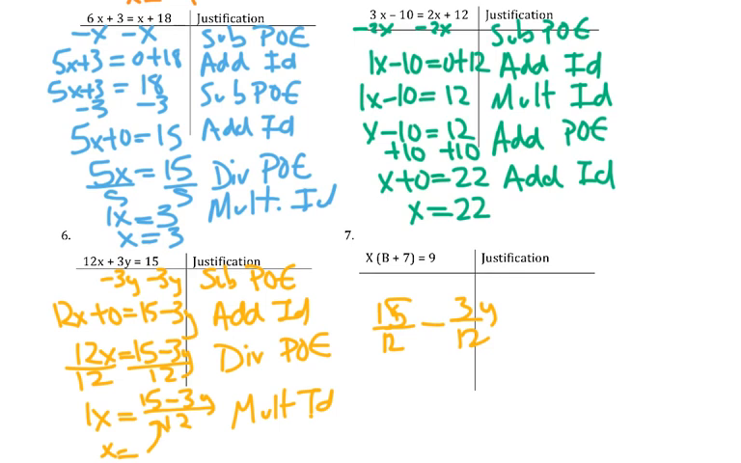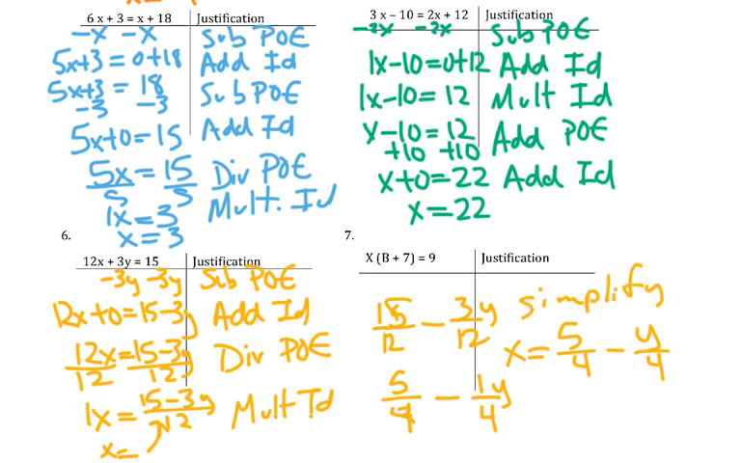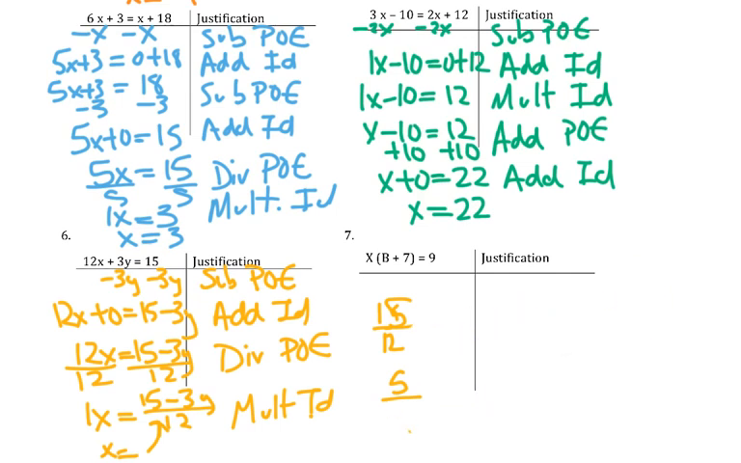Well, 15 over 12 would reduce by 3's and be 5 over 4, minus 1 over 4, so 1y over 4, which I could write as 5 over 4 minus y over 4, would equal x. And for these justifications, I'd write simplify, if we wanted to add it. But I'm fine leaving it the other way, so you can just leave it that way and call it good.